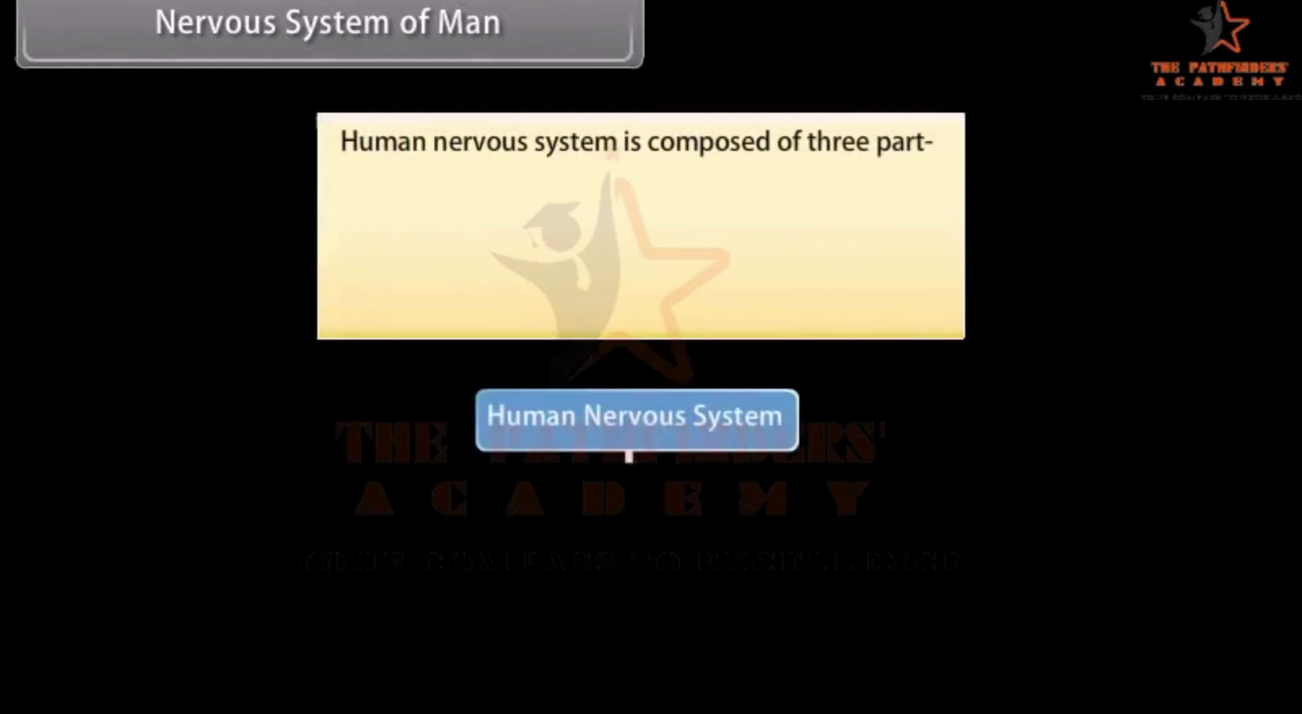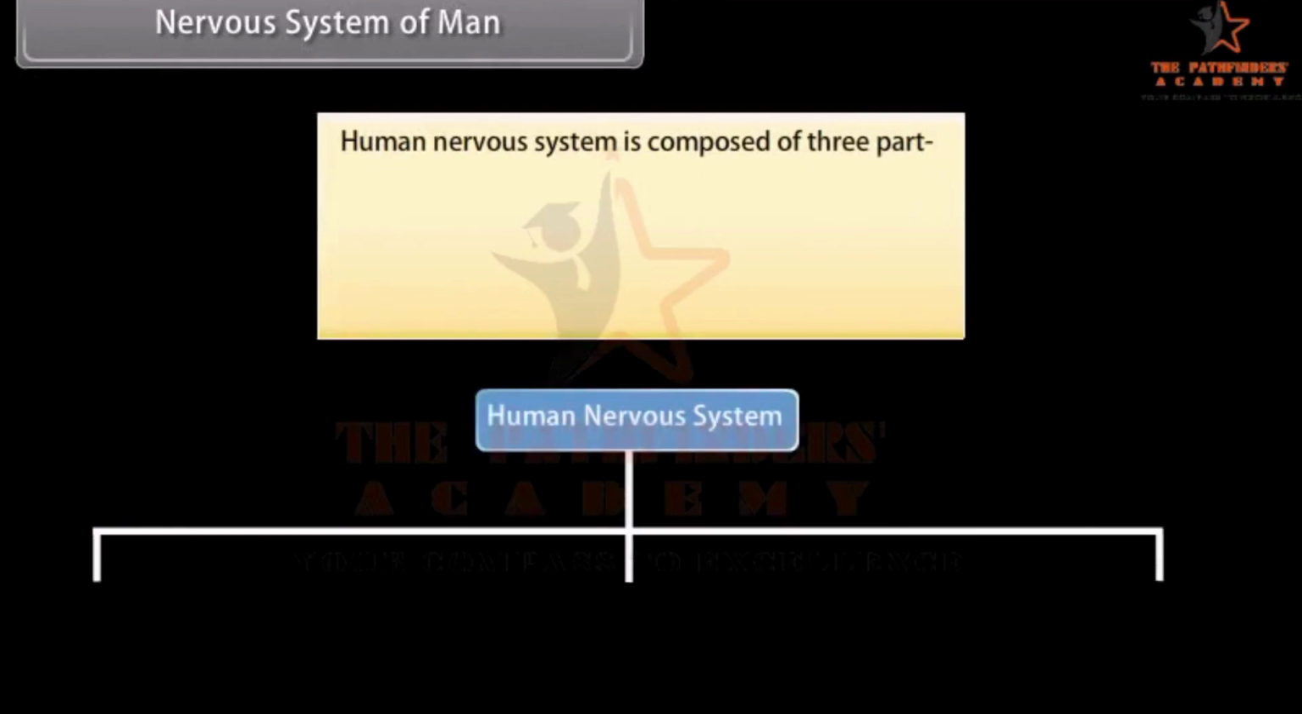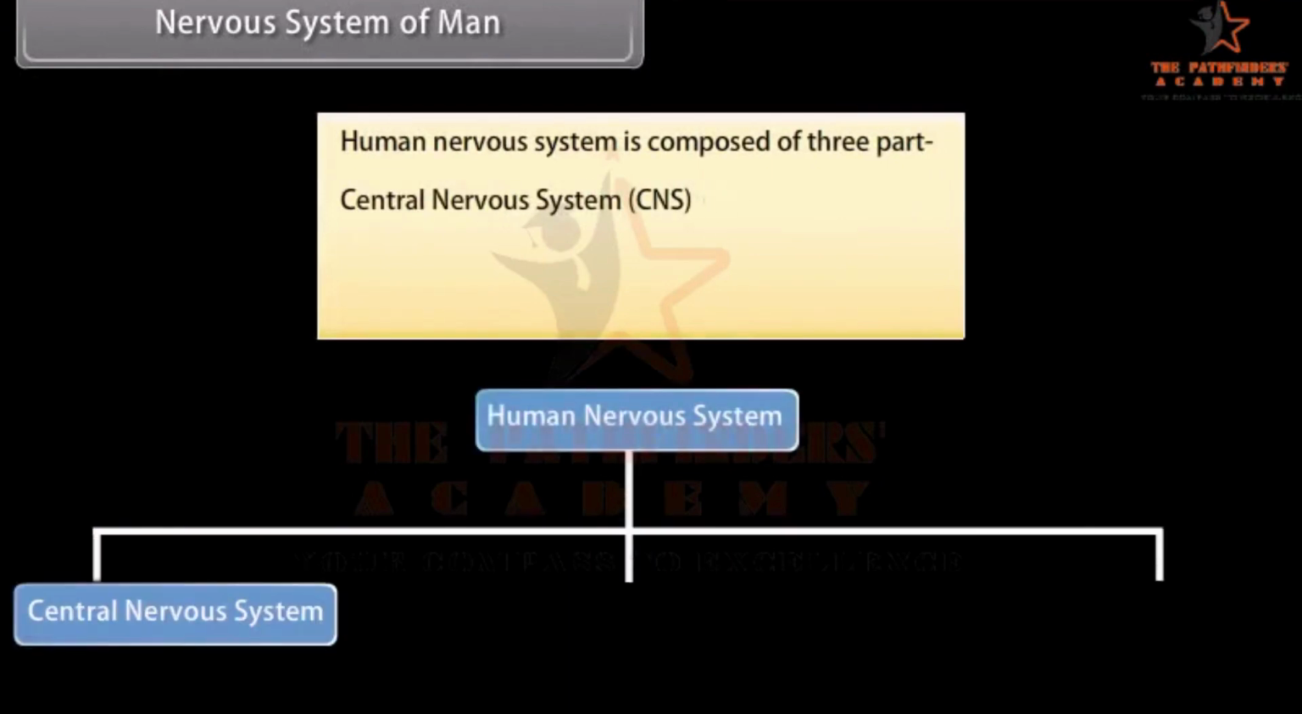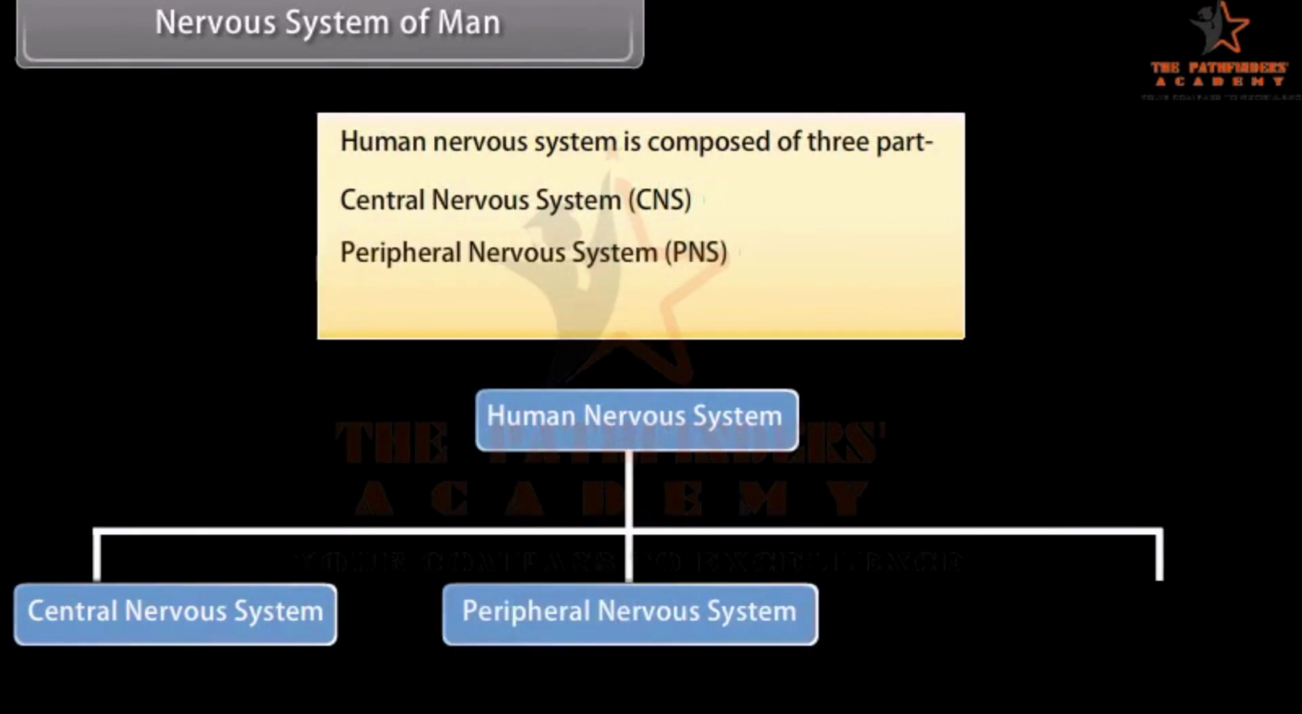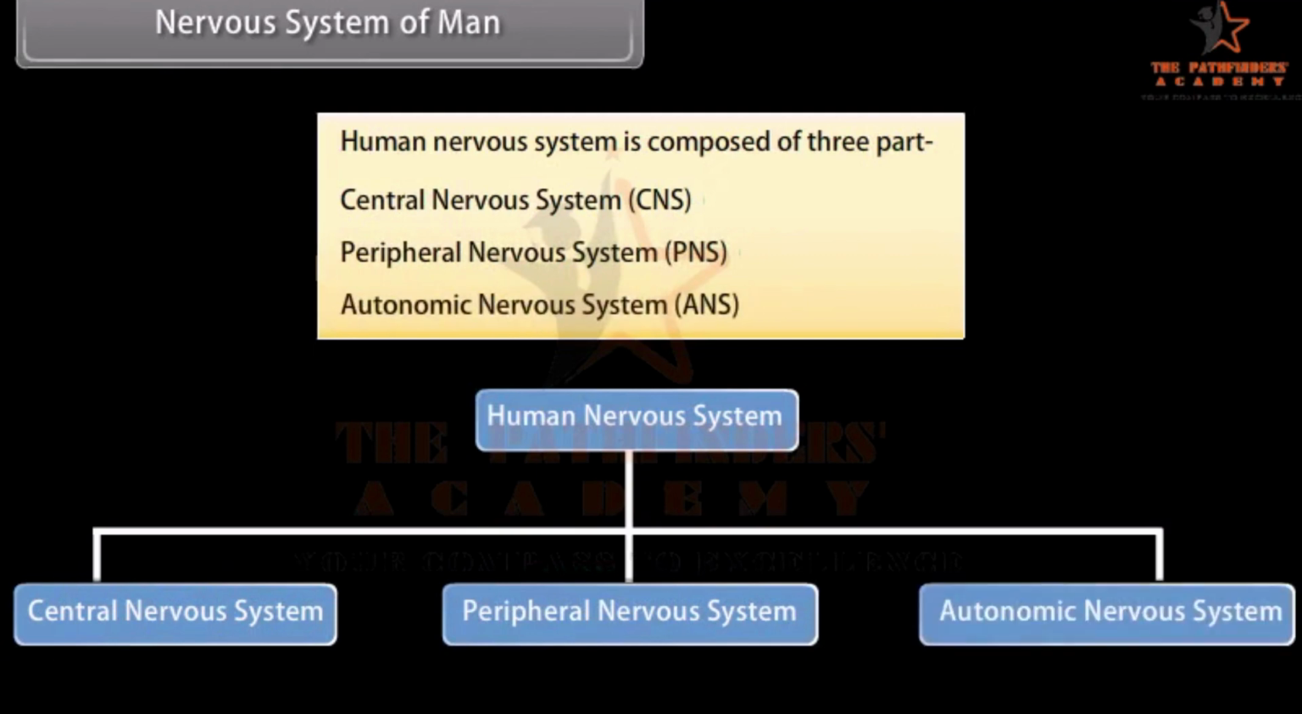The human nervous system is composed of three parts: the central nervous system, CNS, the peripheral nervous system, PNS, and the autonomic nervous system, ANS.